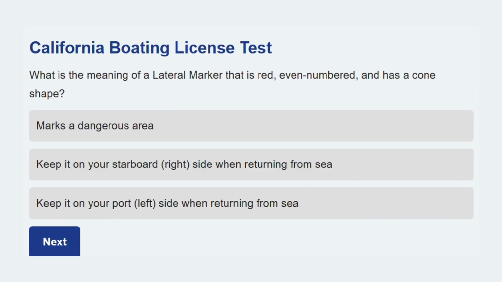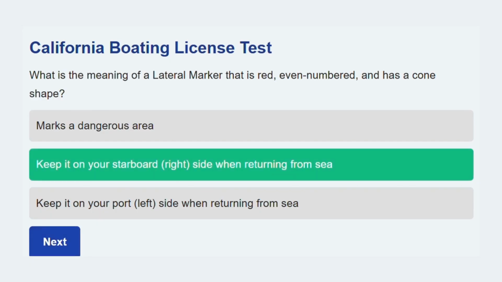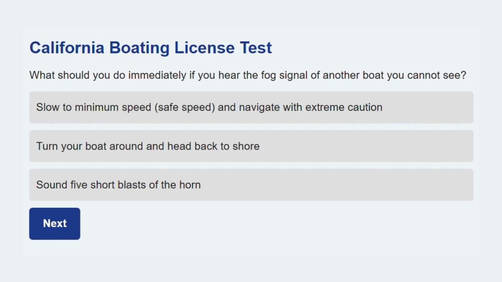Here's another one. What is the meaning of a lateral marker that is red, even numbered, and has a cone shape? Keep it on your starboard, right side, when returning from sea. This describes a nun buoy, which is on the right side of the channel when returning from sea. Ready for the next one.